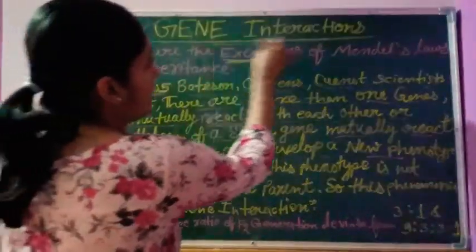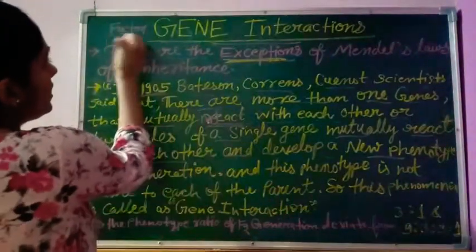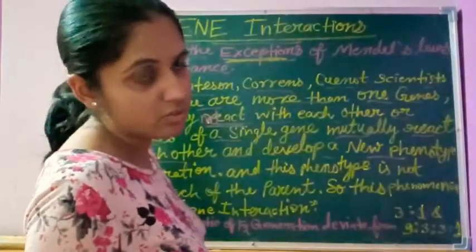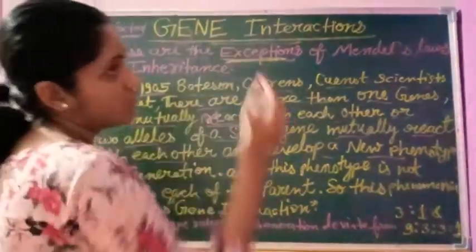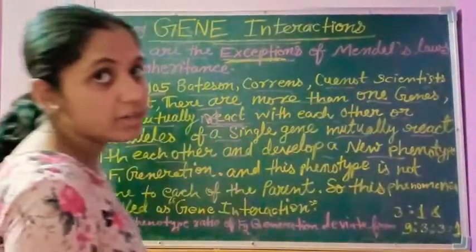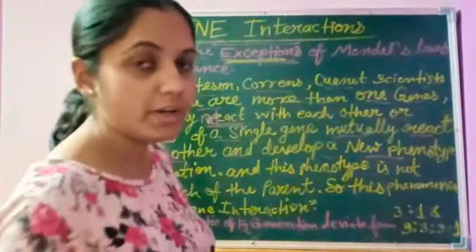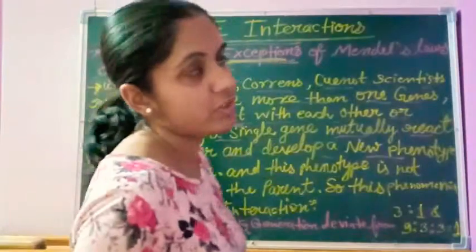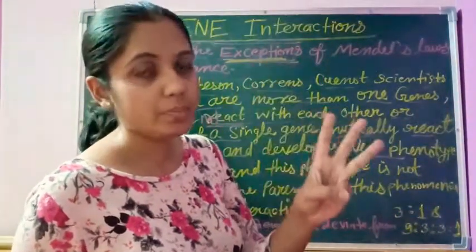The gene interactions. We can also call it the factor interaction because Mendel used the term factor for the gene, so it is also called the factor interaction. Before understanding gene interactions, we must understand Mendel's three laws of inheritance, because these gene interactions are exceptions to Mendel's laws. So what are the three laws? First is the law of dominance, second is the law of segregation, and third is the law of independent assortment.